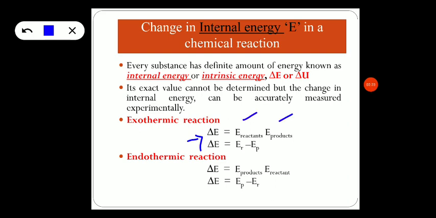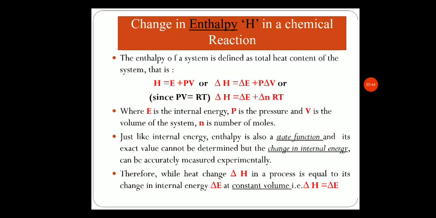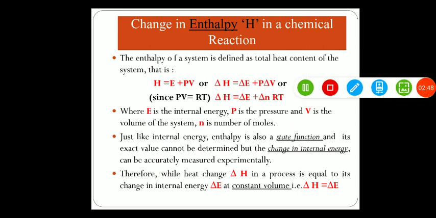Whereas in case of an endothermic reaction, the energy of products is greater than the energy of reactants, and the change in internal energy is determined by subtracting the internal energy of the reactants from the products. With this, let us know about the change in enthalpy in any chemical reaction.